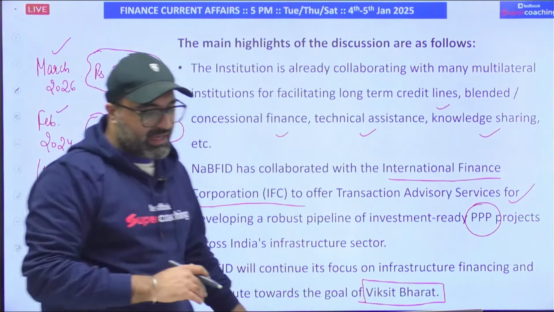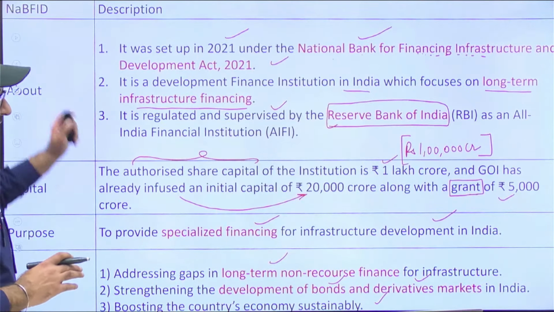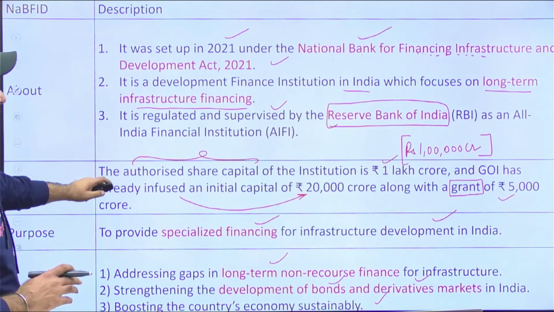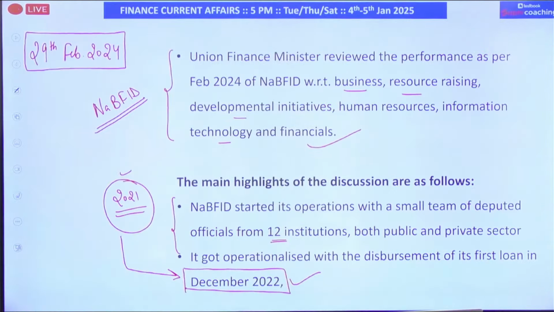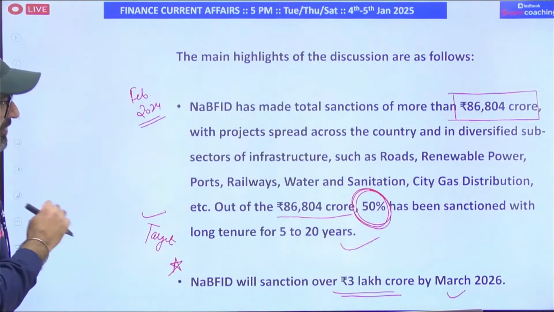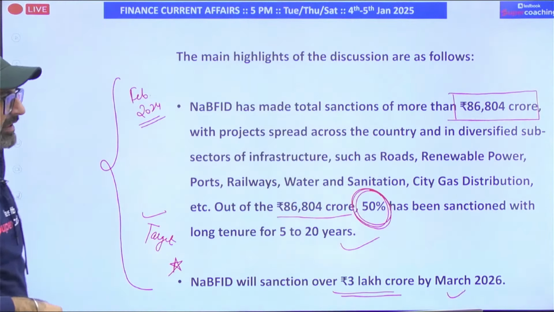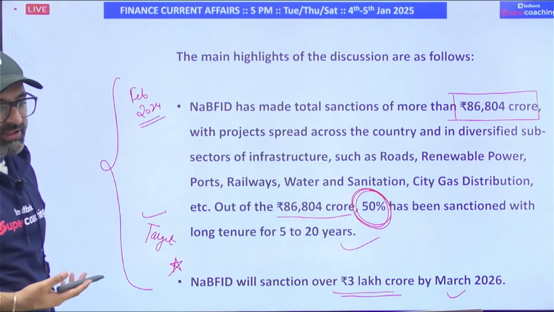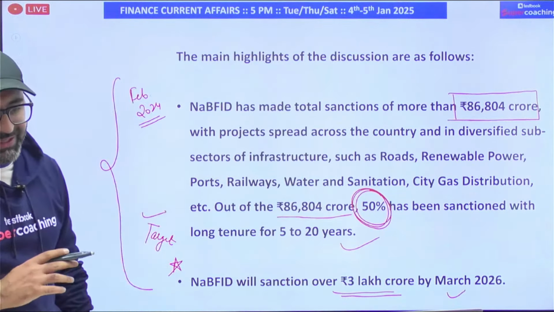So what is NABFID? That is absolutely correct. I hope that is clear to you. When it was set up, what was the authorized capital, and ownership is entirely with the Government of India, it is a 100% government owned organization, and the other functions as well as goals are discussed. Then I have also discussed the current status of this organization: 86,000 crore rupees of lending has been done till February 2024, and more than 50% of the total loans were long term, of tenor 5 to 20 years. What is the target?